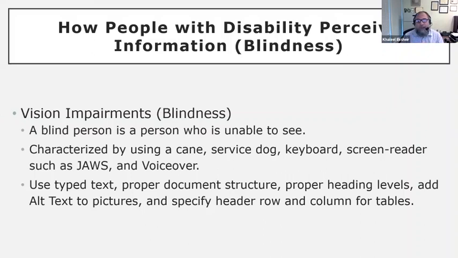Normally most desktop publishing software and even learning management systems include this option where you can select that this image is decorative, so the screen reader will skip it. If you are presenting your data using tables, you should specify the header row and header column. You know, a table consists of cells. Visually, when I see one of the cells, I understand what it means. Well, you want to provide the same advantage for someone who is blind by specifying the header row and header column.